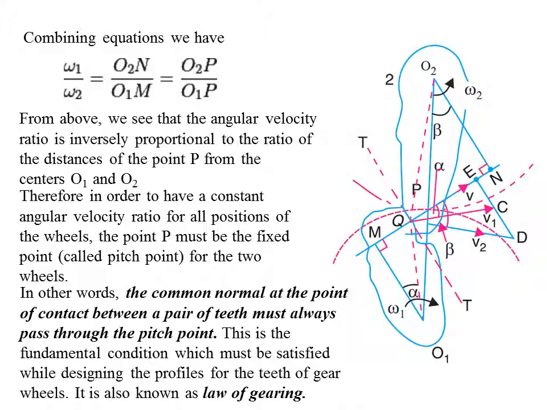What the law of gearing finally says is that this point P, the pitch point, must be fixed, such that the distances O2P and O1P remain the same for all positions, and when that is the case, the normal line when drawn will always pass through the pitch point P. So this is what the law of gearing says.